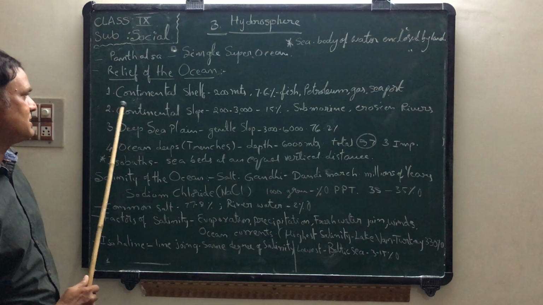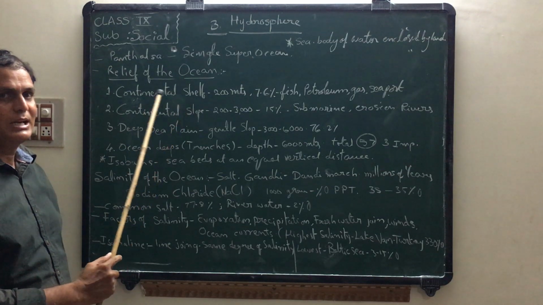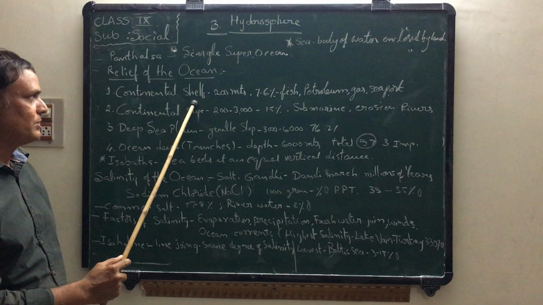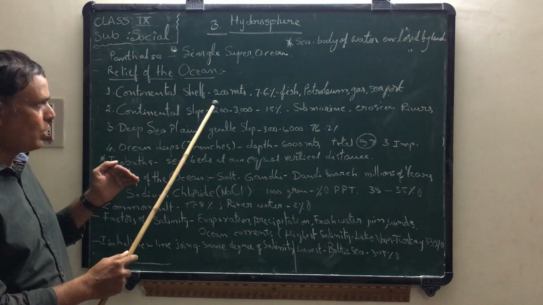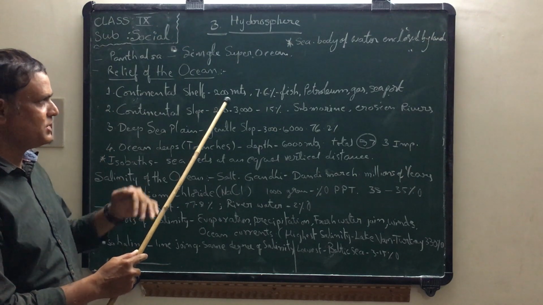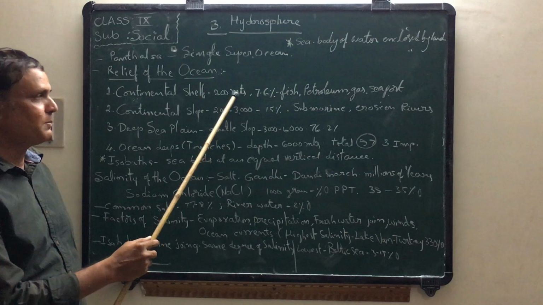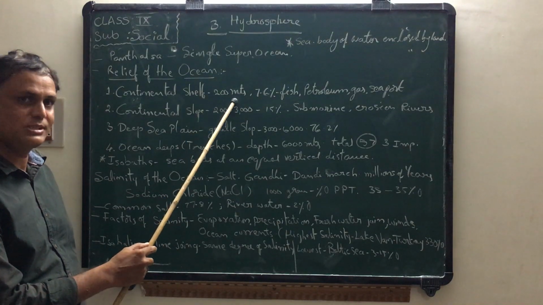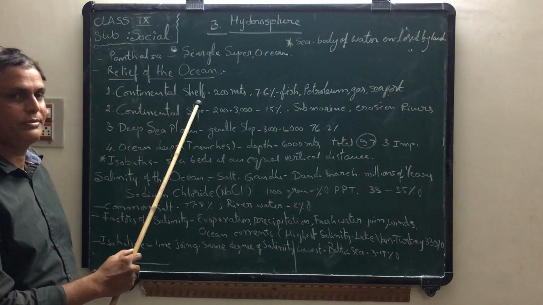First relief feature is continental shelf. If you go deep inside the sea from the earth, up to 200 meters, that place up to 200 meters in the sea is called continental shelf.